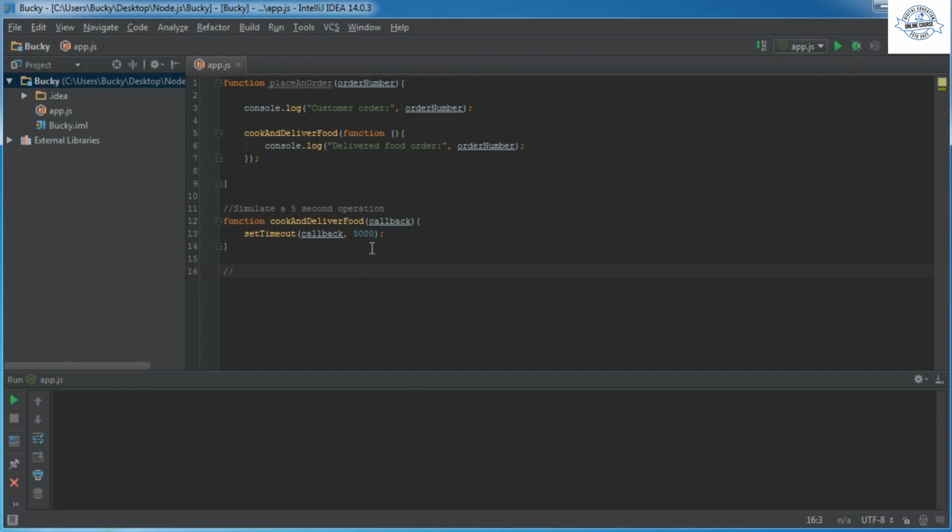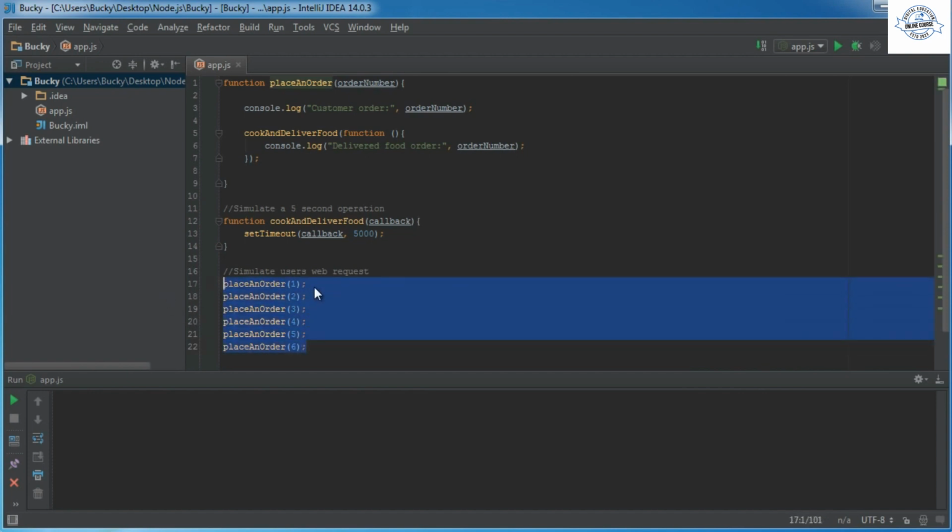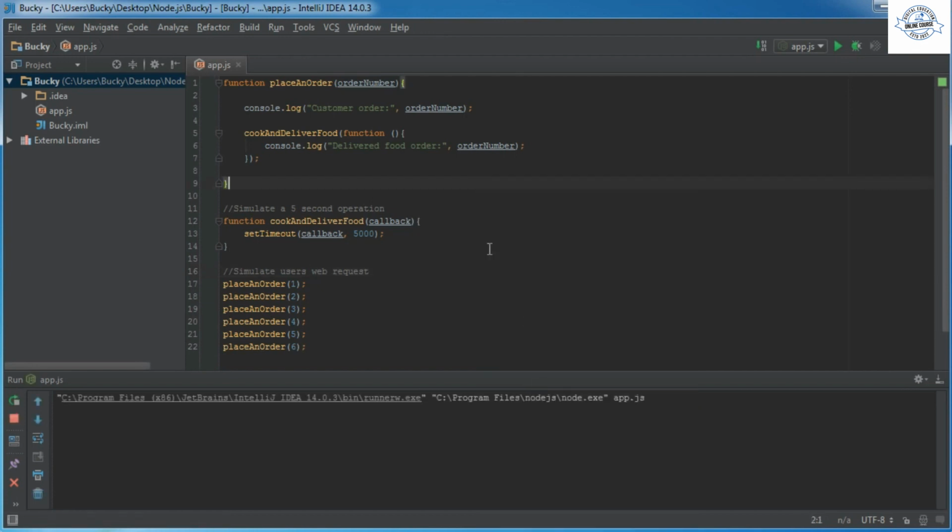Alright, so now what we have to do is just place a whole bunch of orders, and I'll just put a comment, simulate users' web requests. So place order 1 and just copy this a bunch of times, say 5 or 6 times: 2, 3, 4, 5, 6. Again, this is just going to simulate 6 different users trying to place orders, trying to connect to your database or your website at a time. Now let's run this and see what happens.